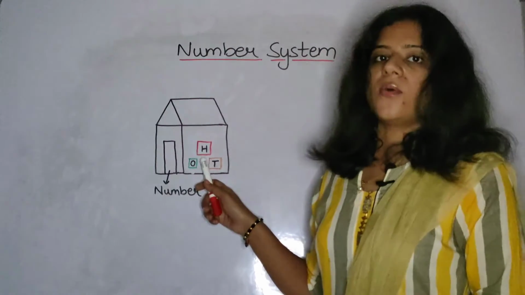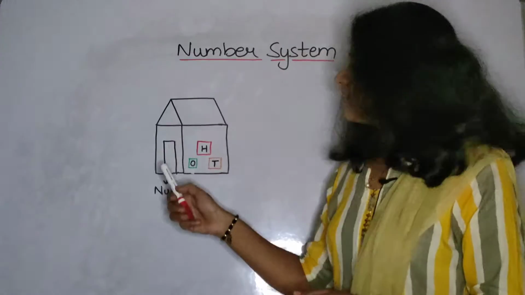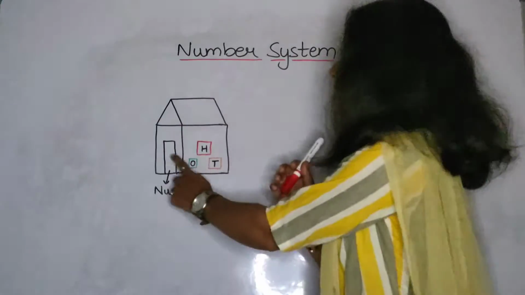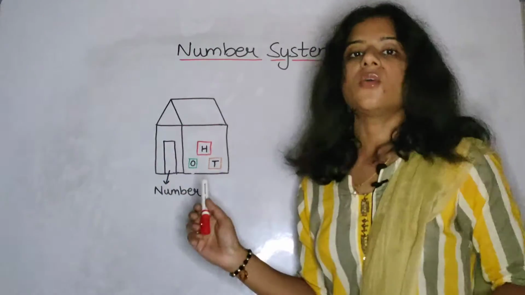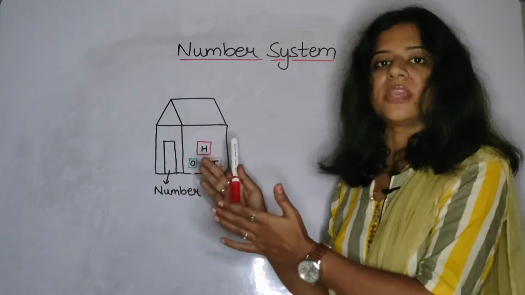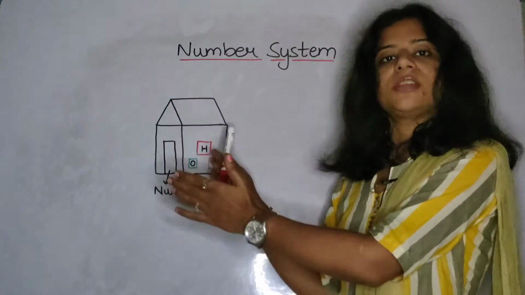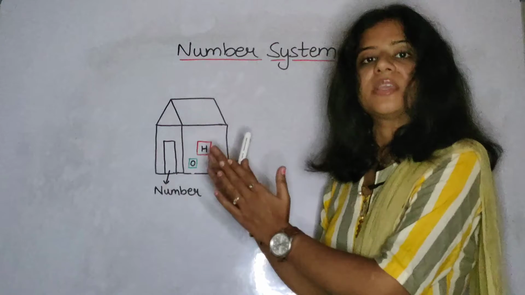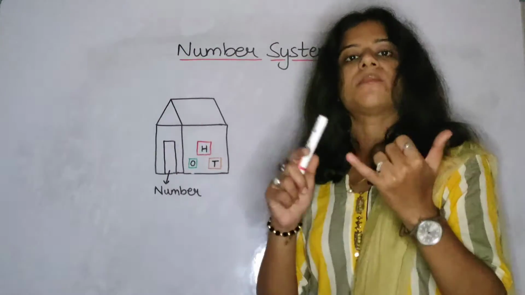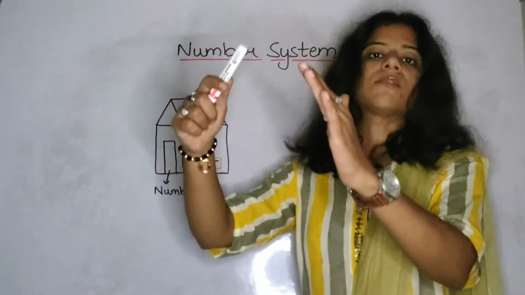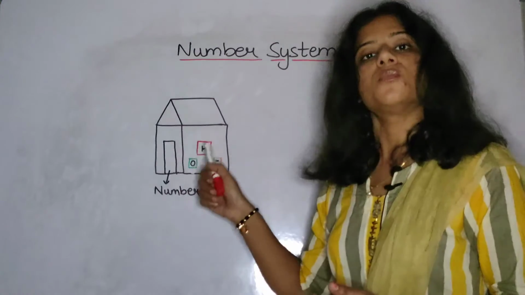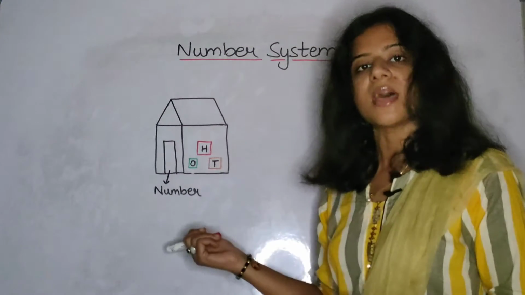Now, let me tell you what this is. This is an entry gate. Yes or no? You always draw this entry gate over here. So, it's an exit and entry gate. From here, they are coming out and they are moving in. All three members are coming out and moving in, so obviously they are all together. Like your family, your mother, father and you always move out together and always come in together. So they should also move out and move in together in the house.